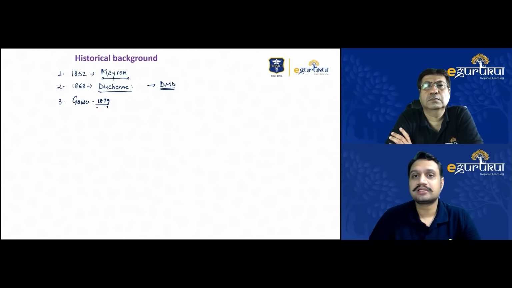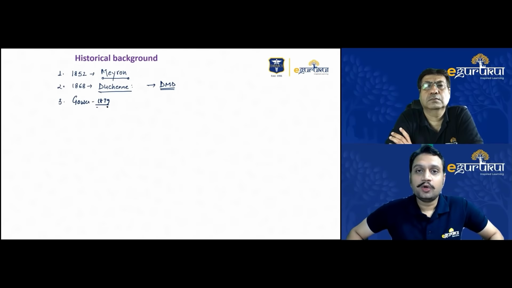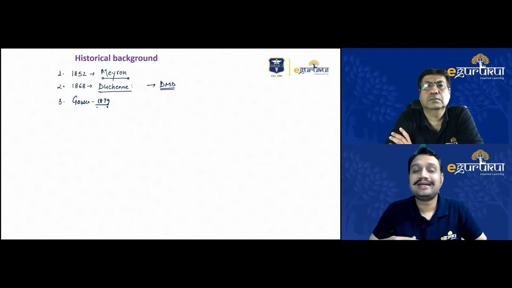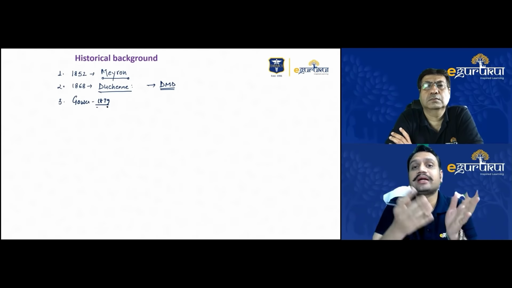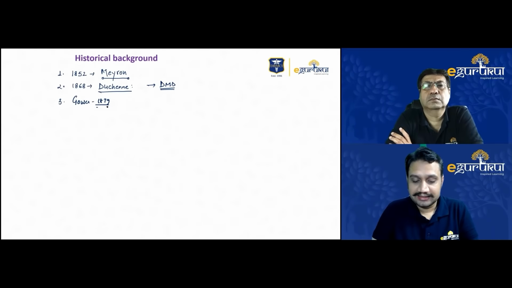And Gowers was the person who analyzed that whenever the child is trying to get up from the ground, he is taking the support of the ground. When he is somewhat in a standing position, he takes the help of his leg, then thigh, and then holding the body, taking some help from the parts of the body, he has to get up. Muscles are so weak. And that's how we got this name, the Gowers sign.